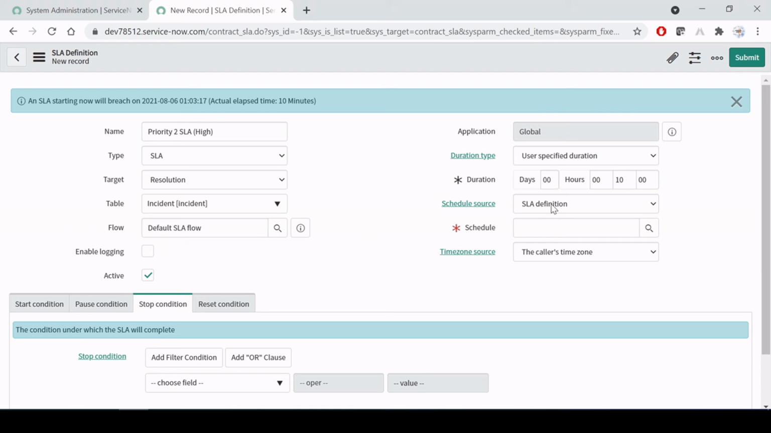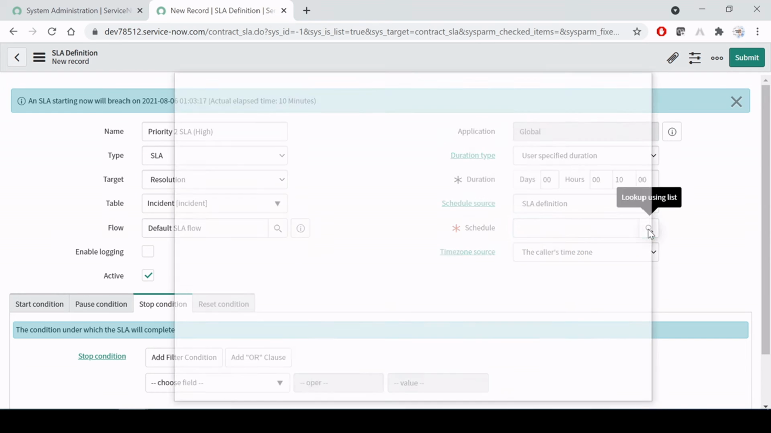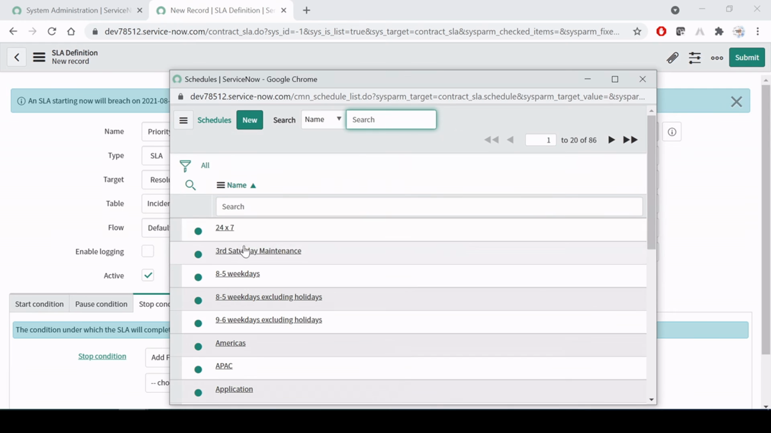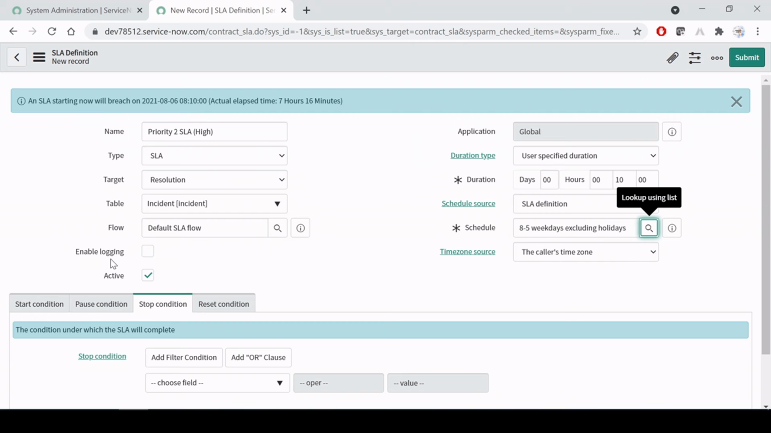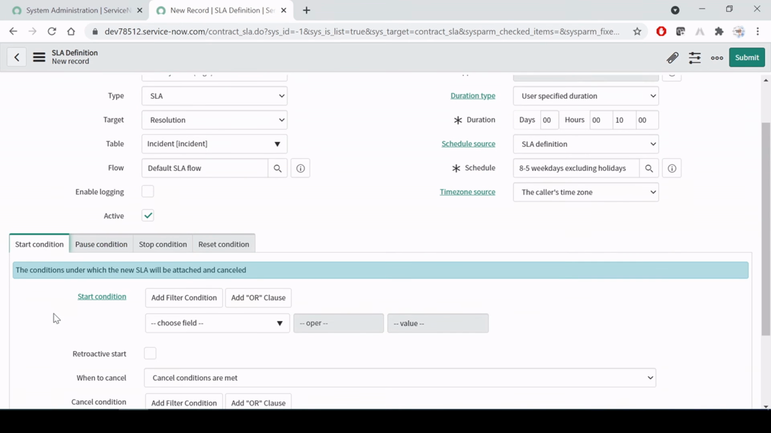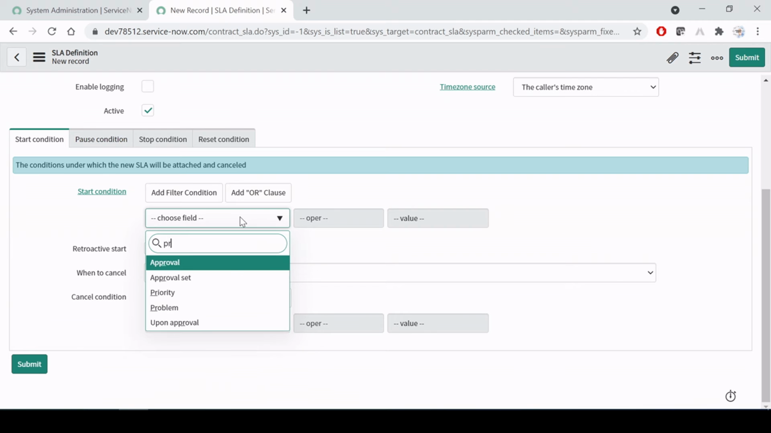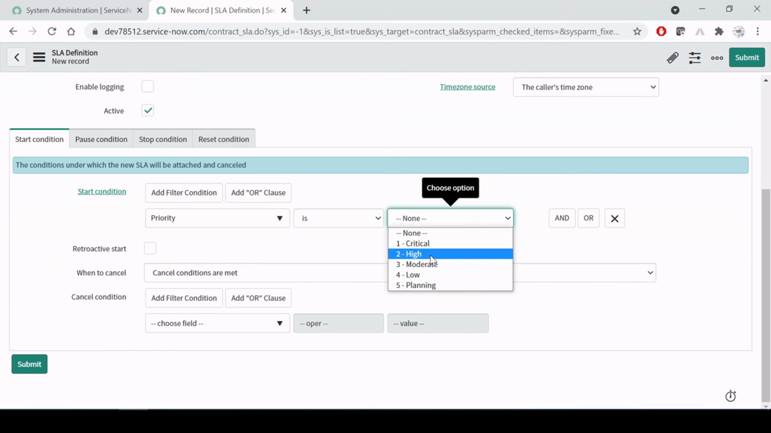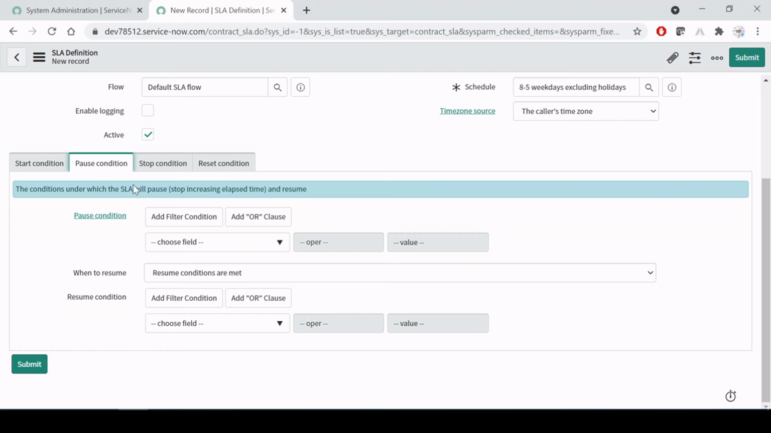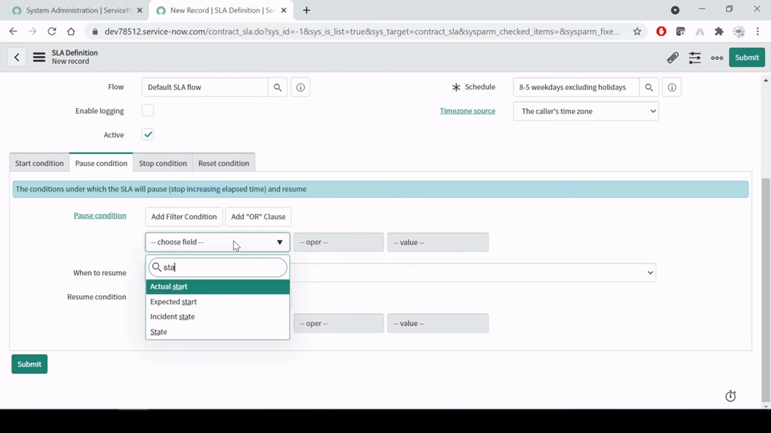Now here in the SLA definition, we have to select the schedule. As of now, because this is the mandatory one, I'm going to select any. So let's say 8 to 5 excluding holidays. Let's give some start conditions. Here, the priority is equal to high. This is the start condition, and for the pause condition we will say state is equal to this data.